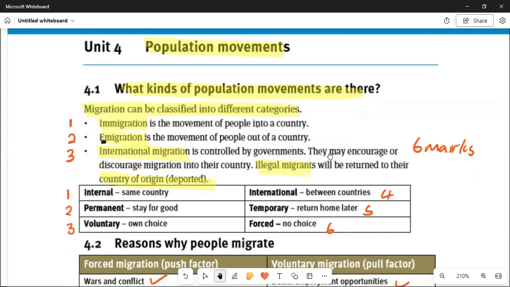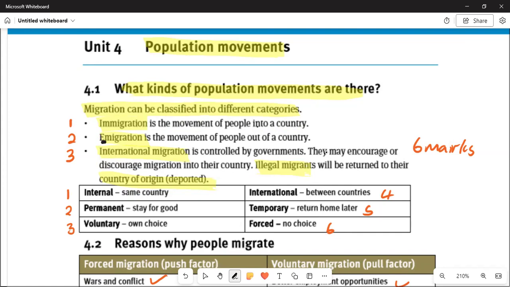Let us take into anticipation the key concepts that we must learn. When we say internal, something happens internally, within the same country. The word permanent means to stay for good in that particular country. And voluntary is your own choice. When you are working for free, maybe gaining experience, we say that is voluntary work. No remuneration is expected.